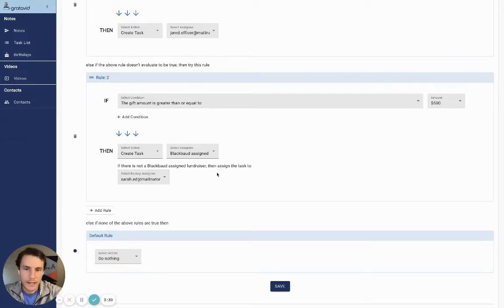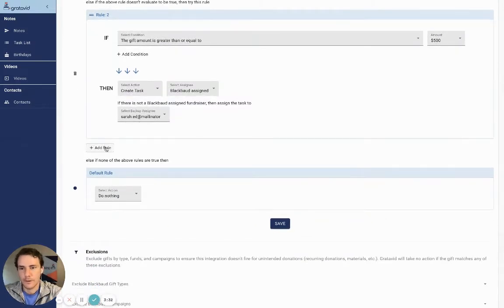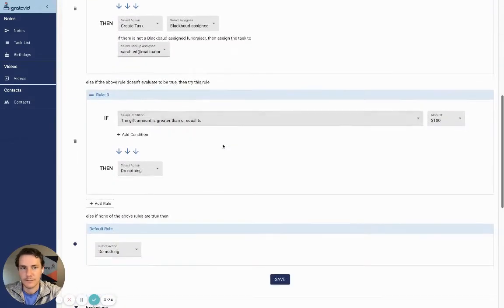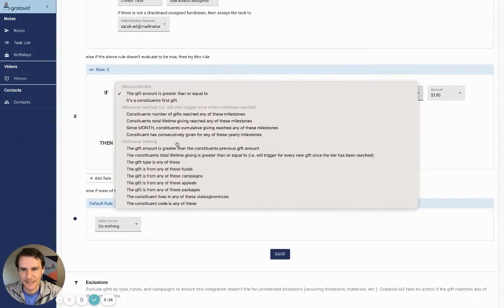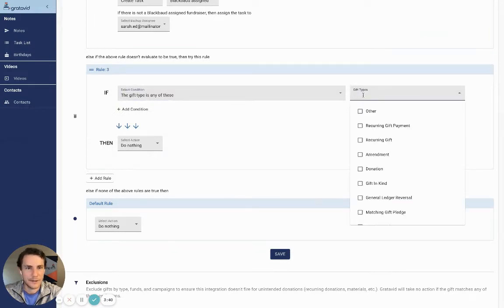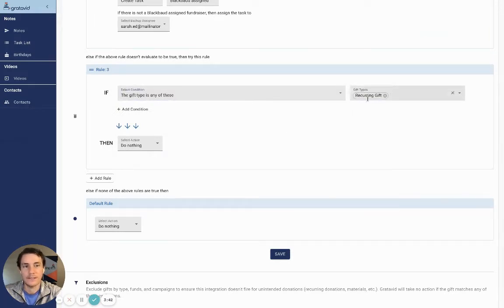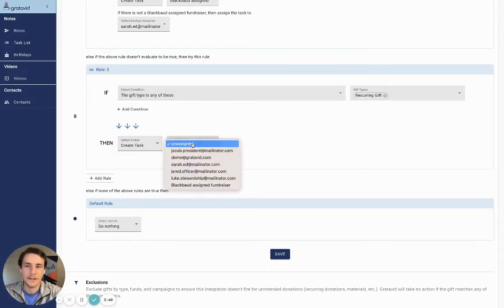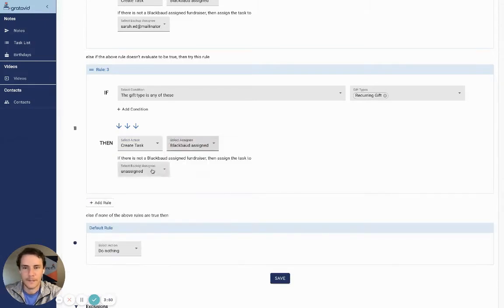Then there's one last one we recommend for basic setup. This one is where you say, hey, if the gift type is any of these, and then you say, is it a recurring gift? This will trigger when a recurring gift is set up. It's really important to thank those. So same kind of concept. You could do the development officer and then have a backup value here. And so right off the bat, this is probably the most basic way to get started.